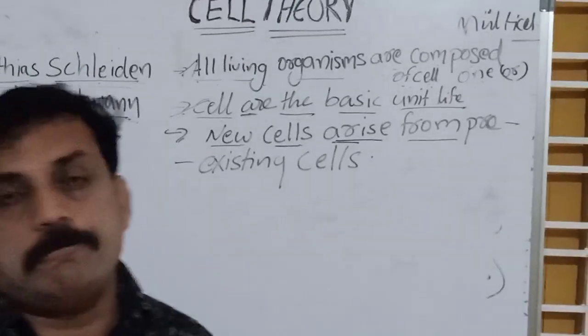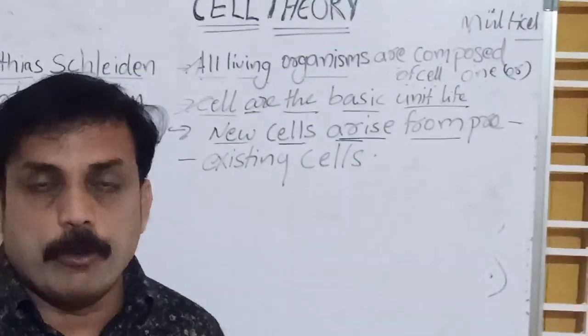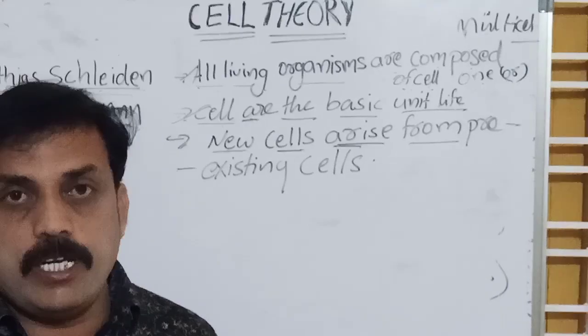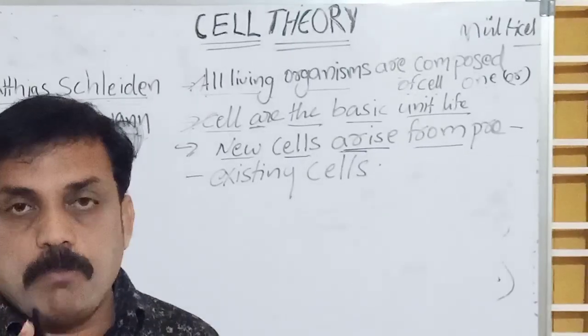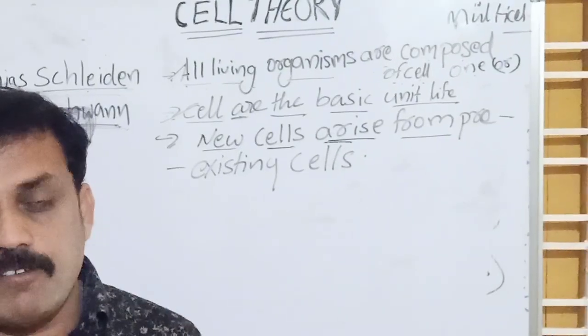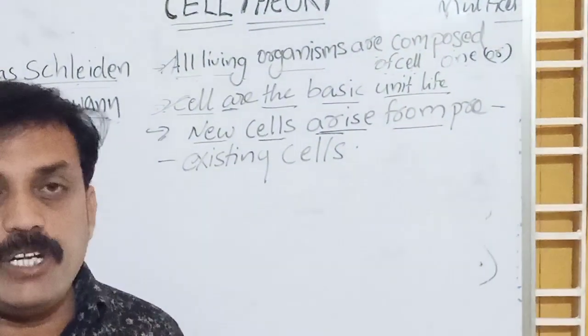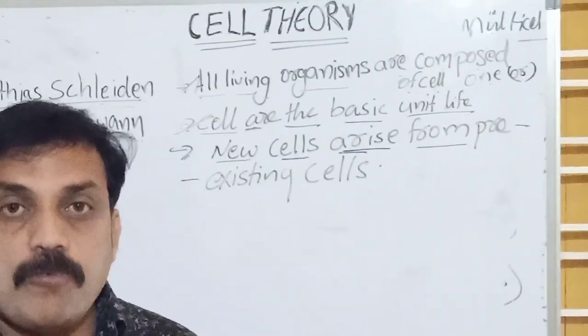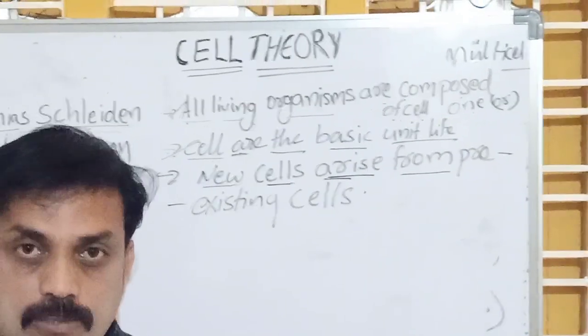What is the meaning of that? Third point. The first point is all organisms are made up of cells. The second point is cell is the basic unit of life; our life starts with a cell. The third point is what? New cells arise from pre-existing cells. What is that?